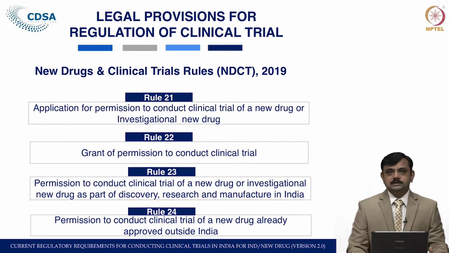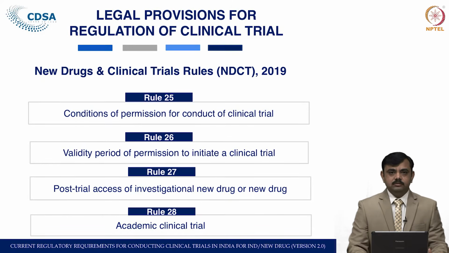The previous one is for manufacture in India and the next is for a drug which is approved outside India. Rule 25 is related to the conditions of permission for conduct of clinical trial. Once you have obtained the clinical trial permission, rule 25 gives certain conditions which need to be complied with while conducting the clinical trials.